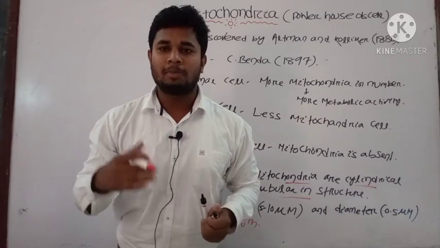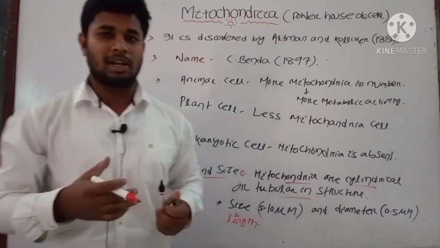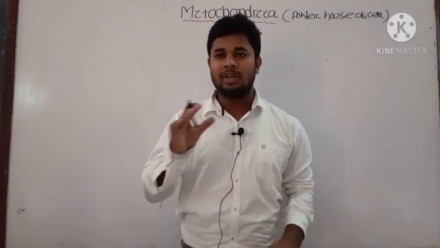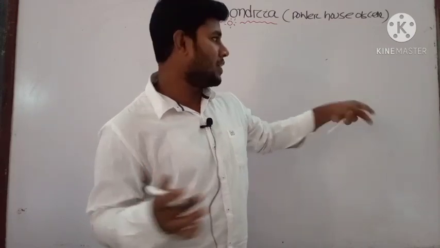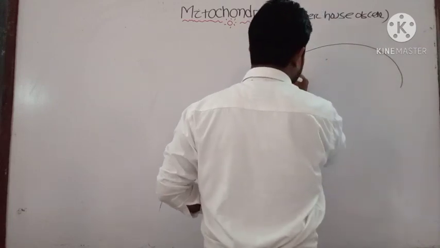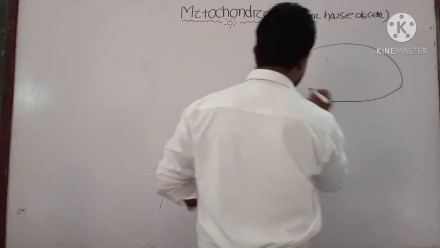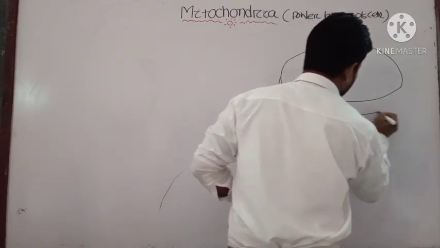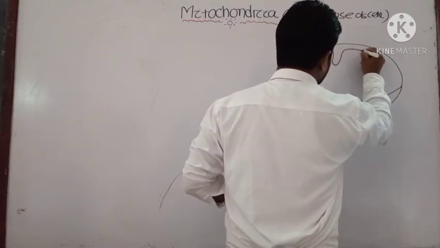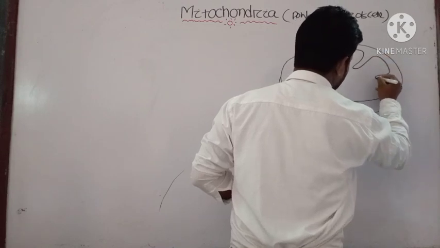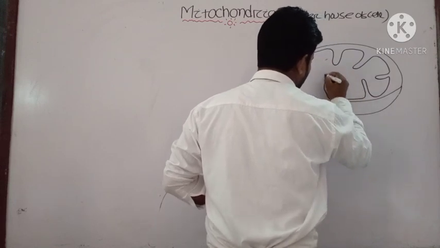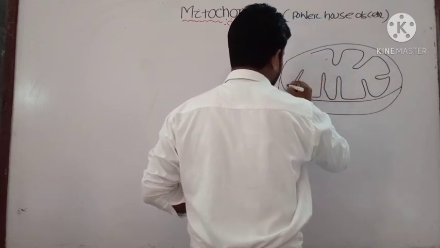Then we will discuss the basic structural organization of mitochondria. Let us draw the basic structure of mitochondria, and then we will discuss several structural aspects of it. I told you that it is tubular or cylindrical in structure. It has two membranes, one outer membrane and one inner membrane. The outer membrane is smooth, but the inner membrane is folded, showing crista-like structures.